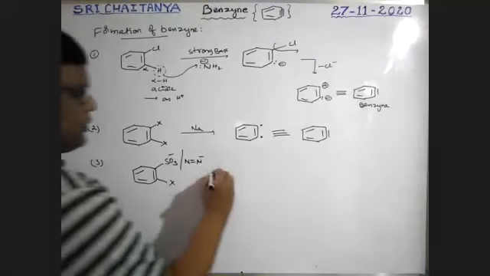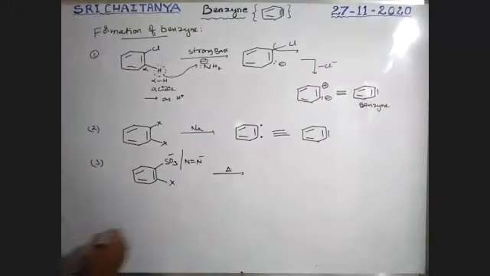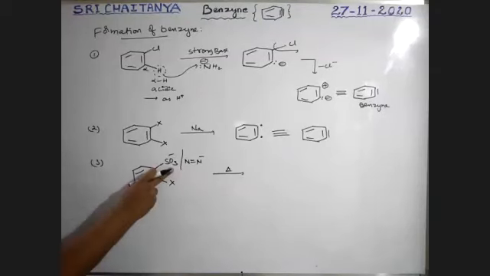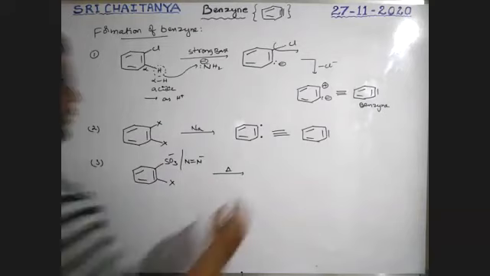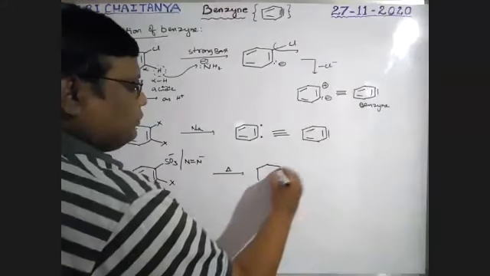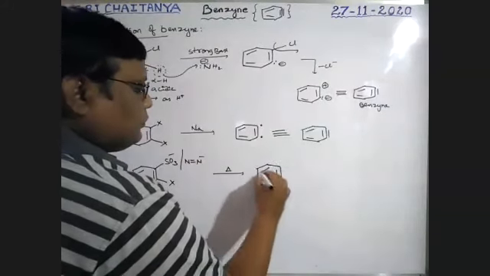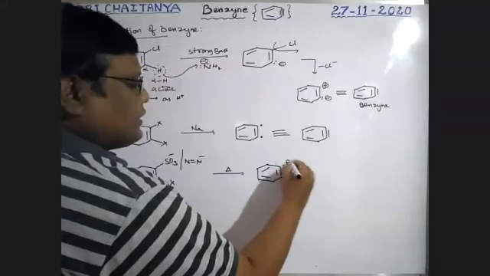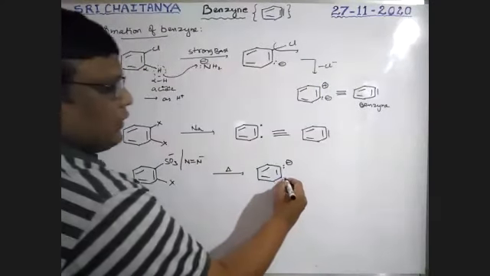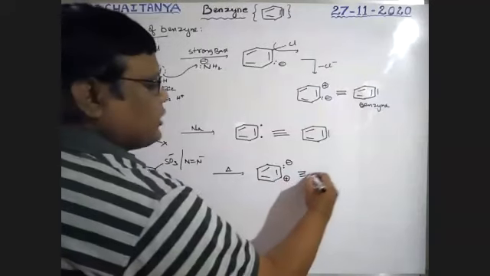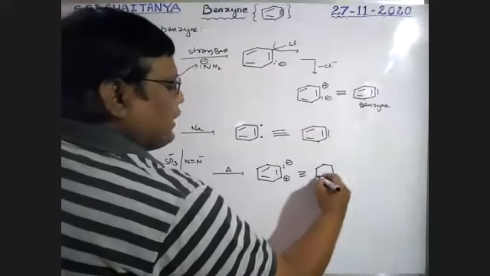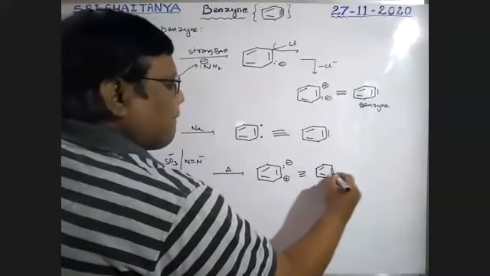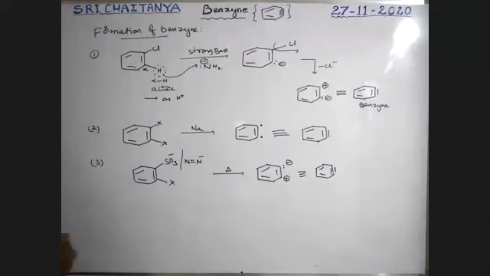During this process, it is heated. So this SO3 or this N2 gas escapes, boys. That gives this one negative charge, this one positive charge. That leads to the formation of benzene. That is possible.